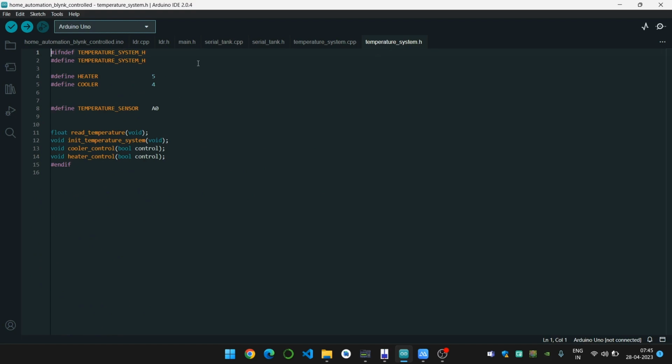At last, this is the temperature system header file where it consists of the macros for heater and cooler pins where they are connected to the Arduino Uno board, and also for the temperature sensor a macro is defined.